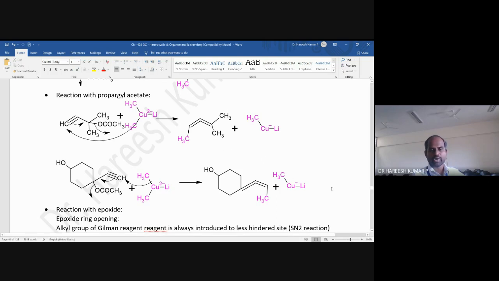Of course, this might also contain a propargyl acetate. So here, as usual, the methyl group is attached to the CH2 group of the carbon-carbon triple bond. When there is a new bond formation between this carbon and the methyl, this bond pair is going over and this acetate is a leaving group, it will go out.